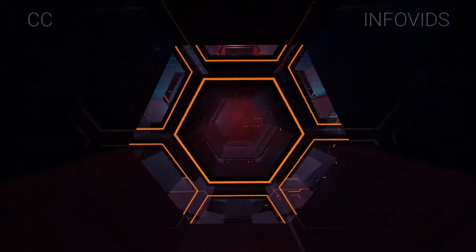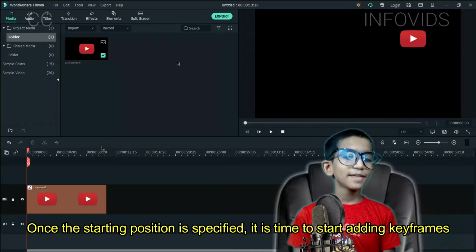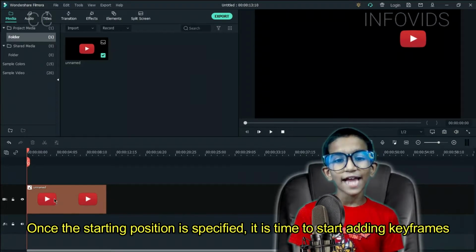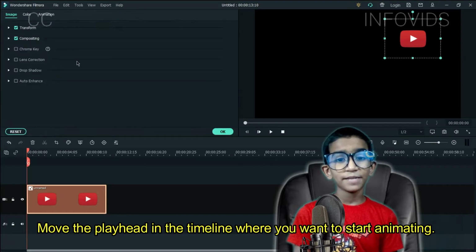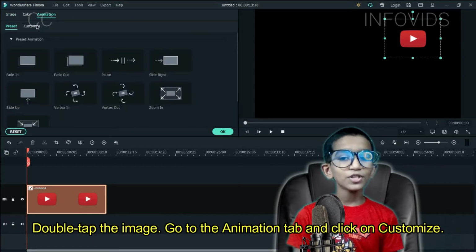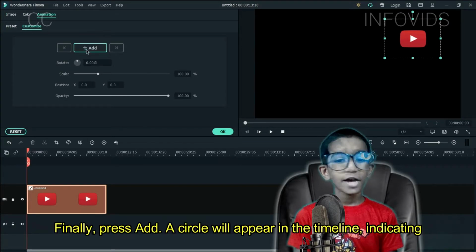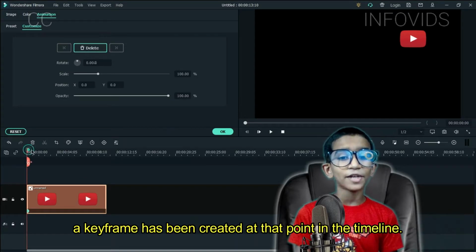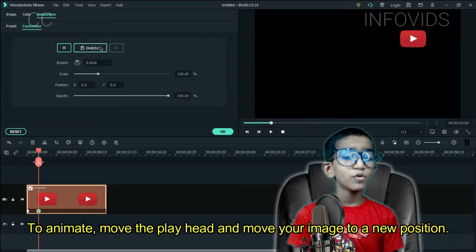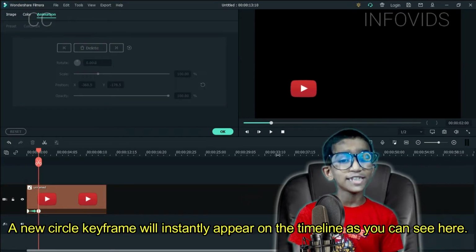Segment 1, Step 1. Adding keyframes. Once the starting position is specified, it's time to start adding keyframes. Move the playhead in the timeline where you want to start animating. Double tap the image. Go to the Animation tab and click on Customize. Finally, press Add. A circle will appear in the timeline indicating a keyframe has been created at that point in the timeline. To animate, move the playhead and move your image to a new position. A new circle keyframe will instantly appear on the timeline, as you can see here.